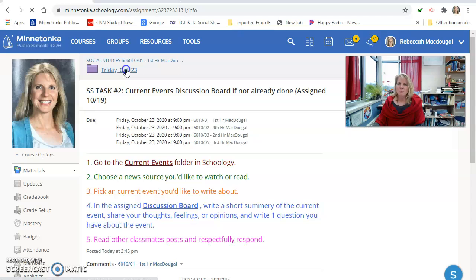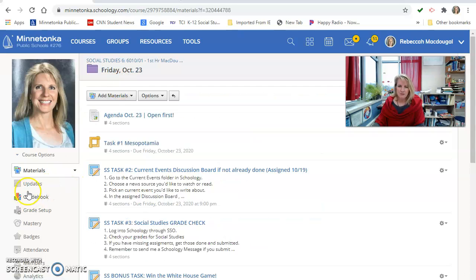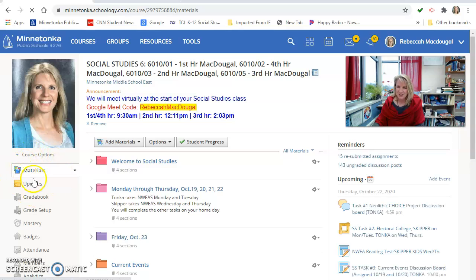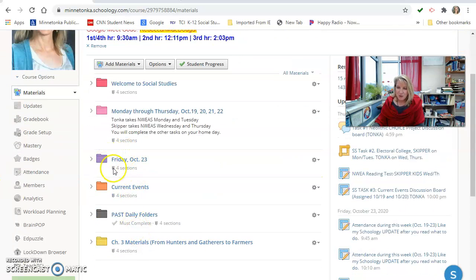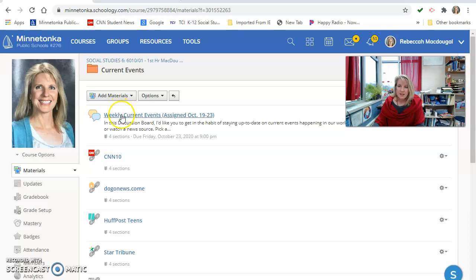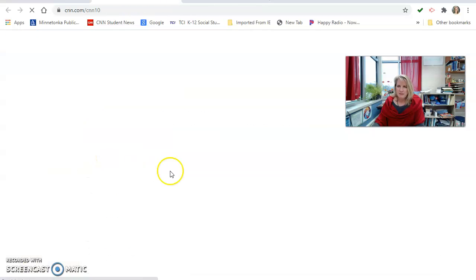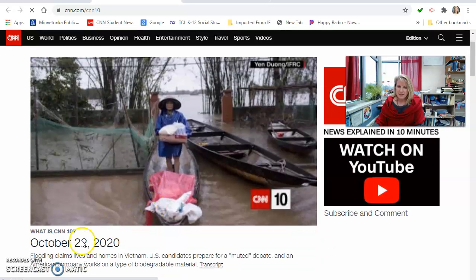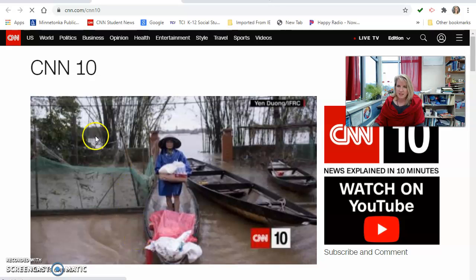So I'm going to go to that folder right now. I'm going to go to materials. I'm in my materials section over here to get there, and I can see it's right below Friday, October 3rd. There's our current events folder. Here's the discussion board where I'm going to post my information, but I might choose to look at what is going on in the news through CNN 10. This was yesterday's, Thursday, October 22nd.